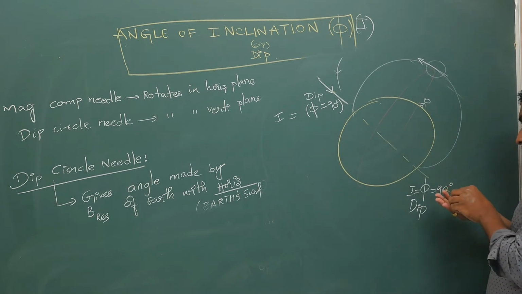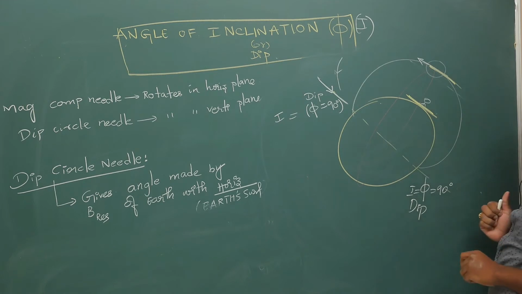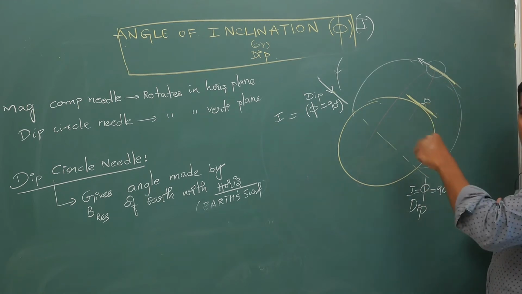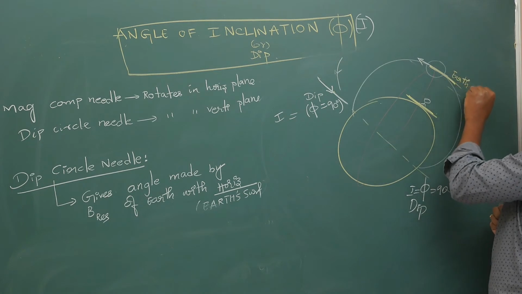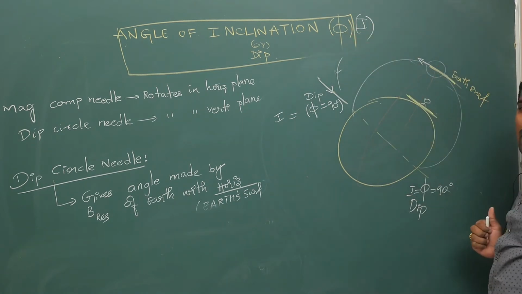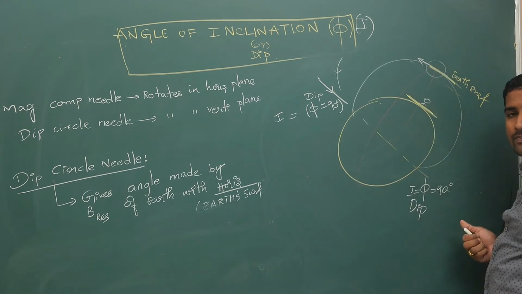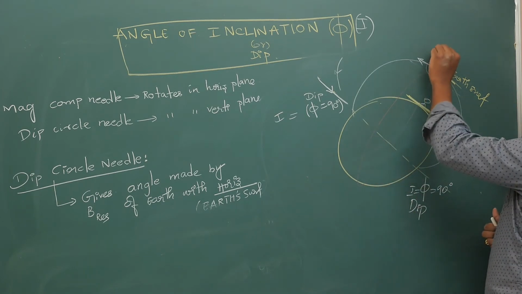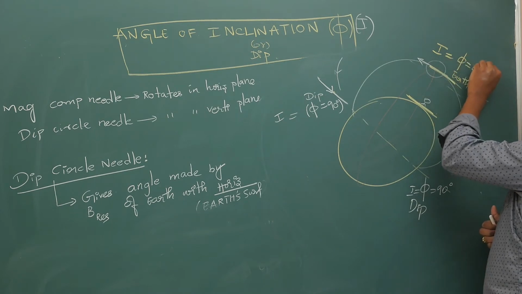Dip circle shows the angle with the horizontal. This is your earth surface, and your earth is spherical. Already the magnetic field is parallel to the surface of the earth. Here the dip circle will obviously show 0 degrees. Here inclination or dip, whatever you take, is 0.